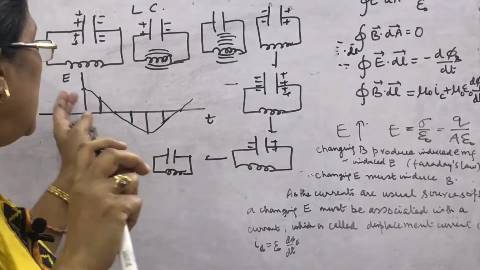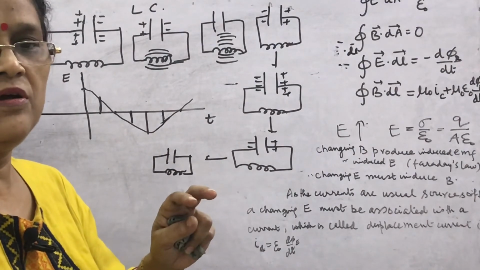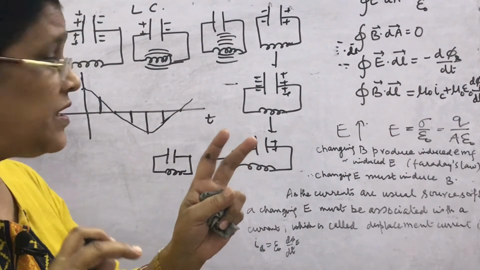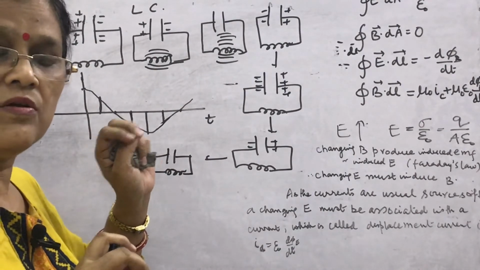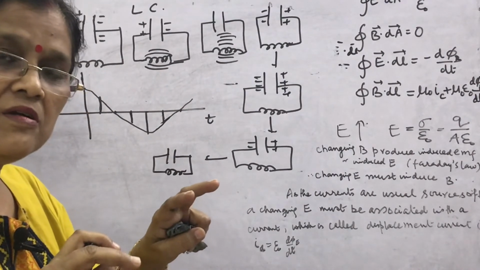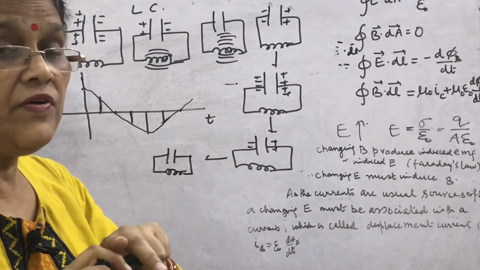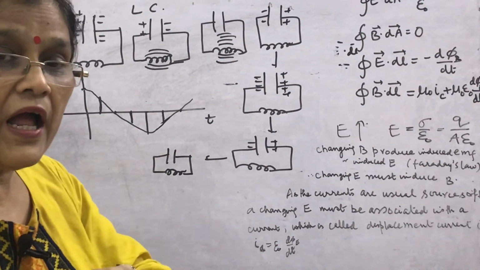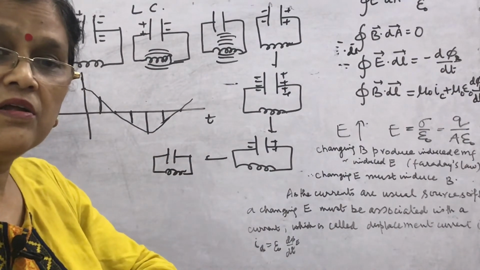Once the electric field is produced, it will continue. What we have read here is that a changing electric field will produce a magnetic field, and that magnetic field is also changing, and it is also perpendicular to the electric field.